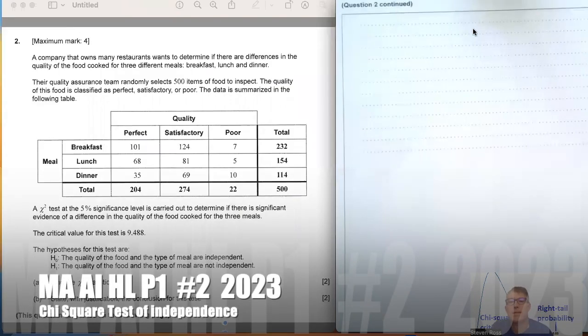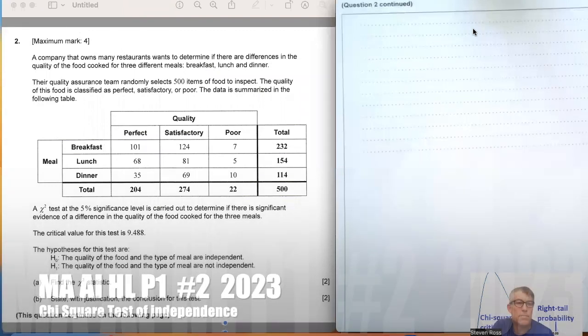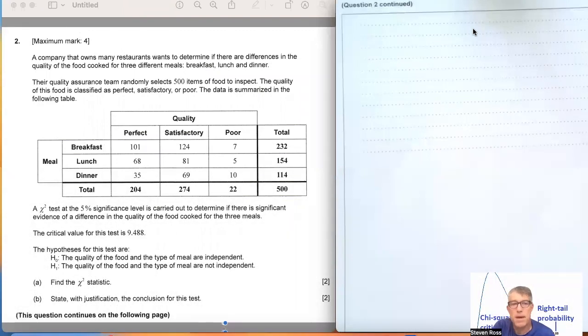Well, hello. We are going to tackle question number 2 on the mathematical AI paper 1, 2023 version. And so this is going to be a chi-square problem. And so let's get right into it.